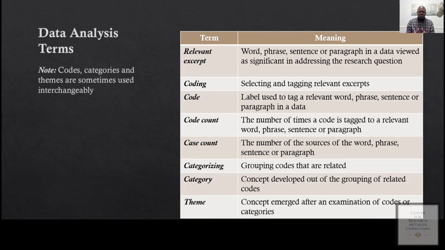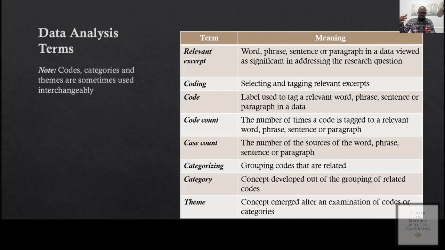And then we have code count. So the code count is just the number of significant information that has been tagged with a specific code. So there's a number of significant information that is connected to a specific code, right? You can see codes as containers, right?